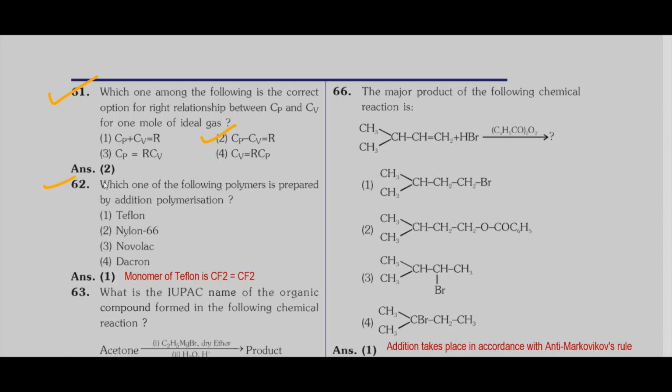Question 62. Which one of the following polymers is prepared by addition polymerization? Addition polymerization is obtained from monomers having a carbon to carbon double bond. When you go through these 4 options, we find that for the polymer Teflon, the monomer is CF2=CF2, where the carbon to carbon bond is a double bond. So Teflon is formed from tetrafluoroethene. So the correct option is Teflon.